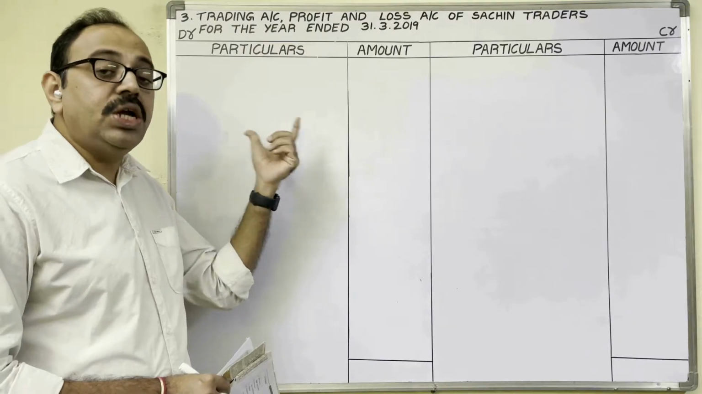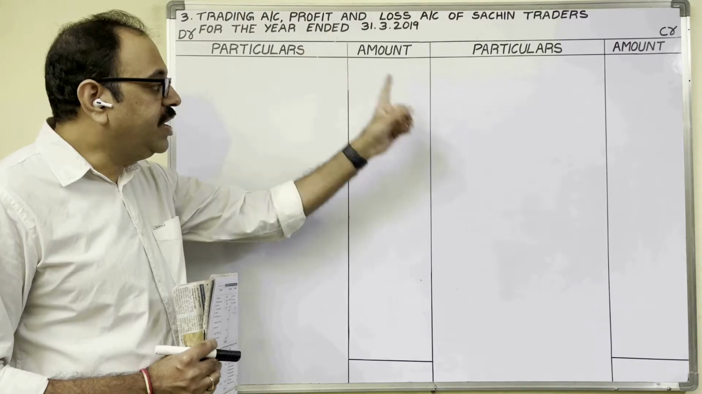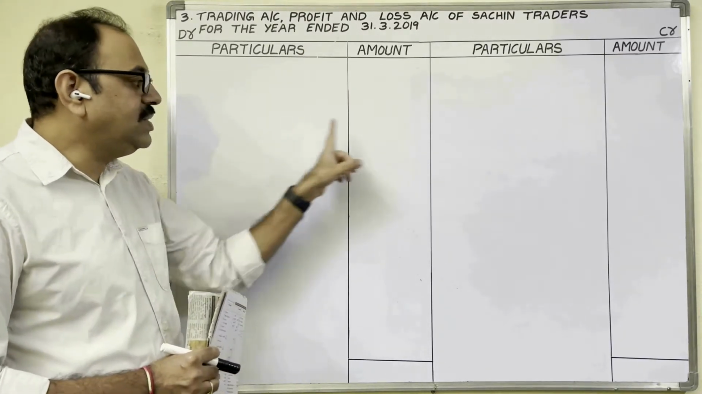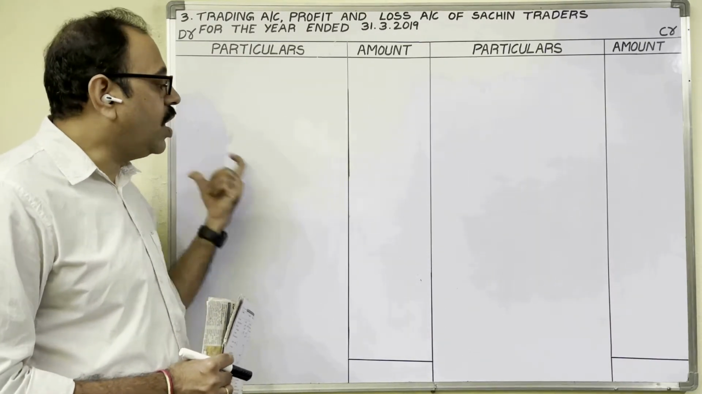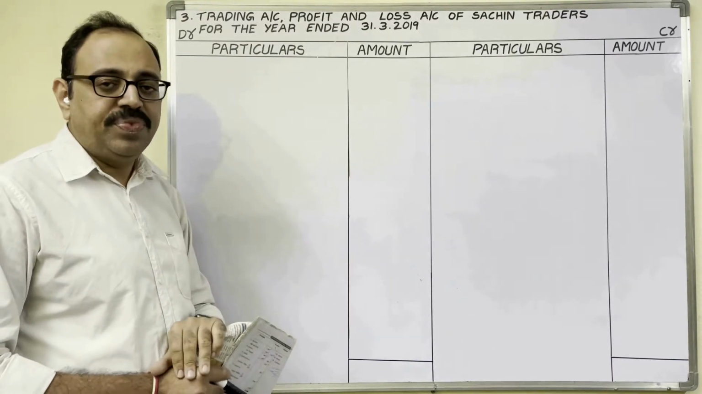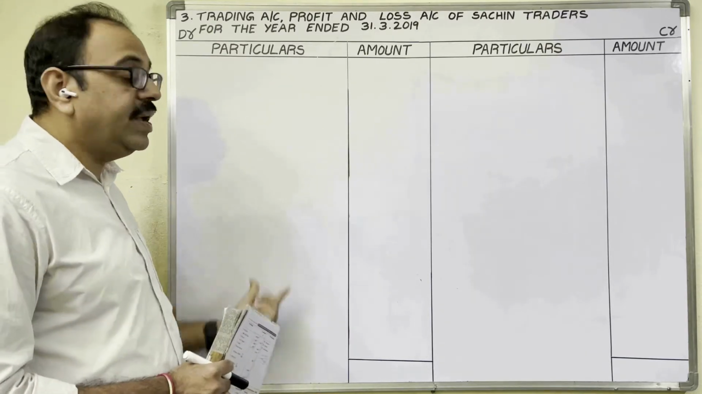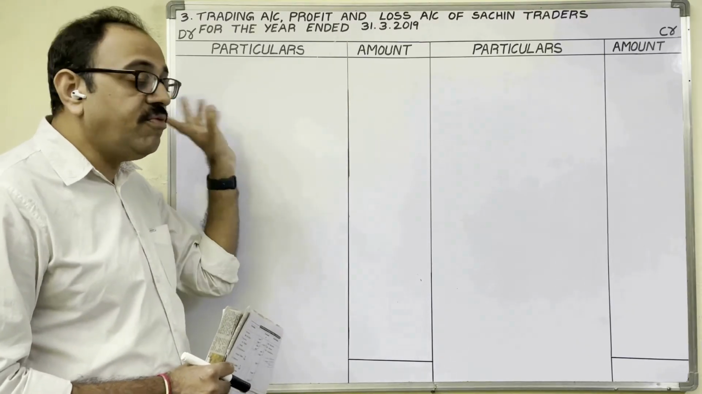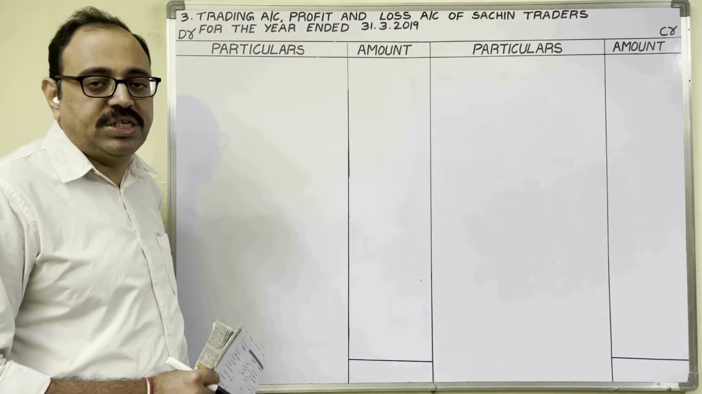The trading account is a nominal account, so nominal account rules we have to follow while preparing it. The nominal account rule: debit all expenses and losses, credit all incomes and gains. So expenses and losses we have to show on the debit side of the trading account, and incomes and gains on the credit side. Expenses and losses are of two types: direct expenses and indirect expenses. Direct expenses we show on the debit side of the trading account, and indirect expenses on the debit side of the profit and loss account.